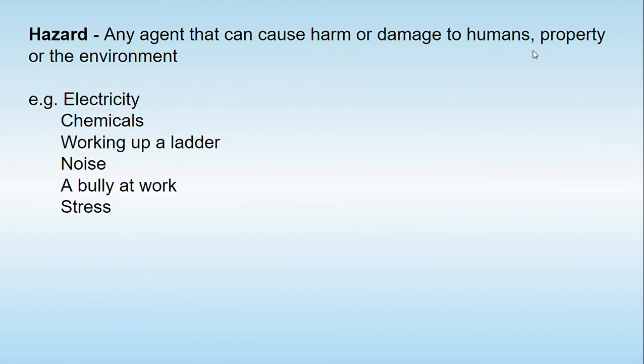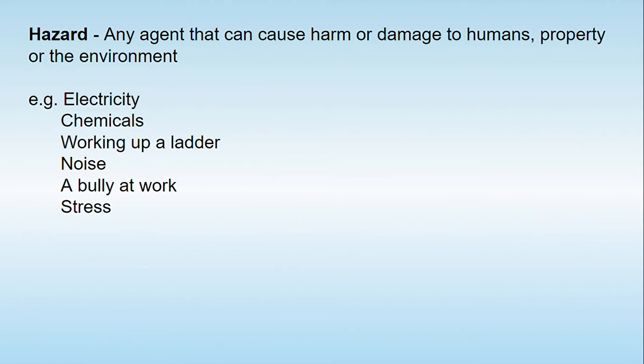So let's first understand the term hazard. A hazard is basically any agent that causes harm or damage to humans, property, or the environment. Let's understand this word through electricity. Electricity is considered beneficial for mankind, but it is also a hazard if it is not used properly. The same with chemicals in the industry. If the chemicals are not used in the way they are meant to be used, they will be a hazard also. As another example, when we are working in the industry there are lots of machines, and because of the machines noise is generated, and that noise is also considered one type of hazard.